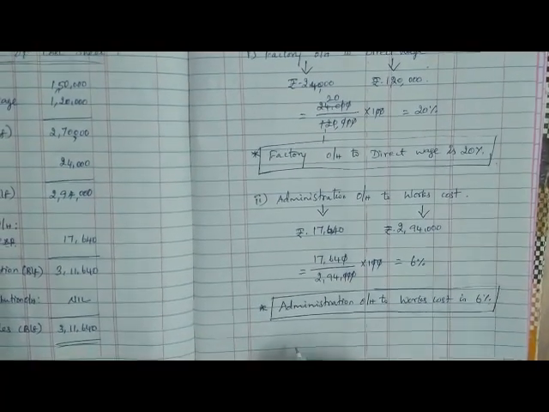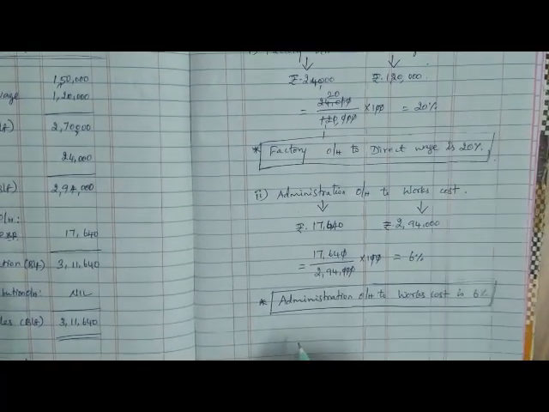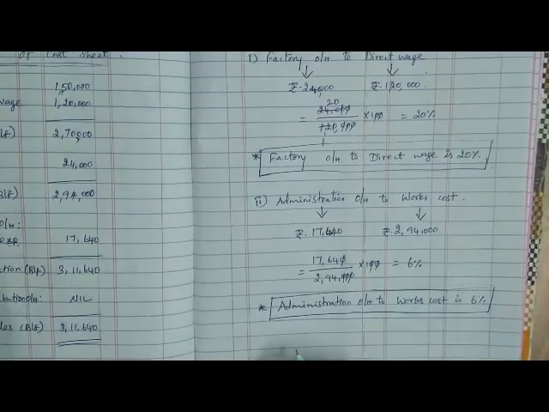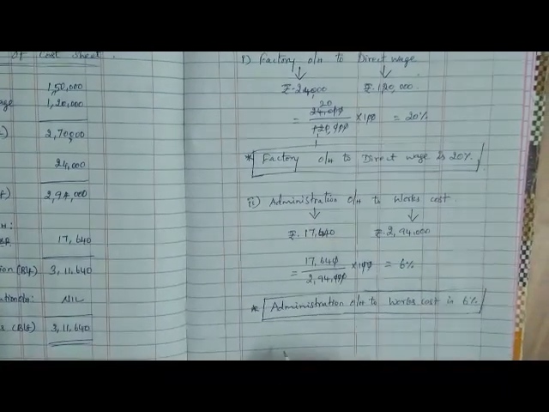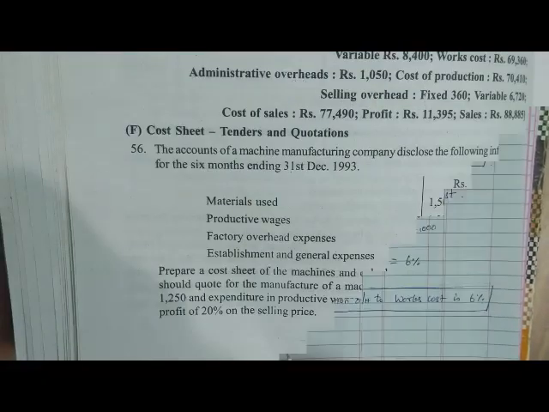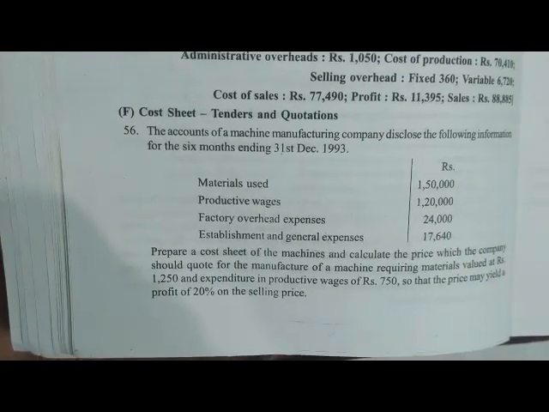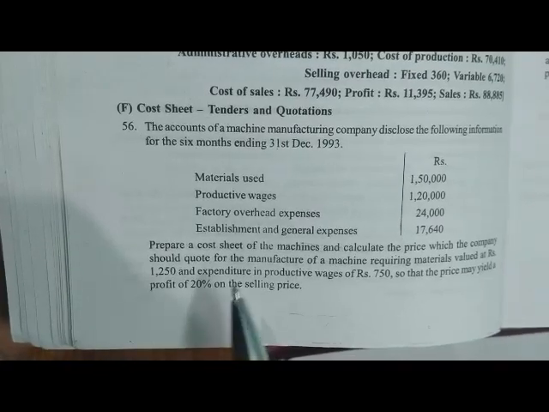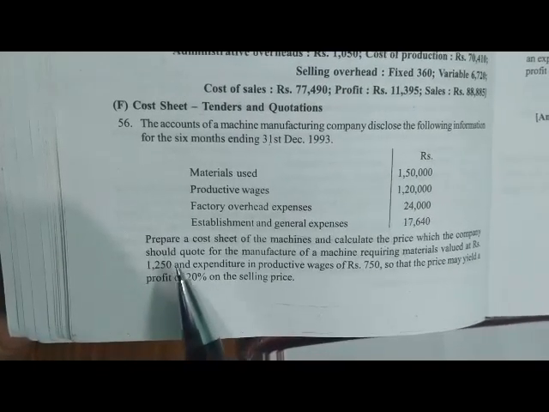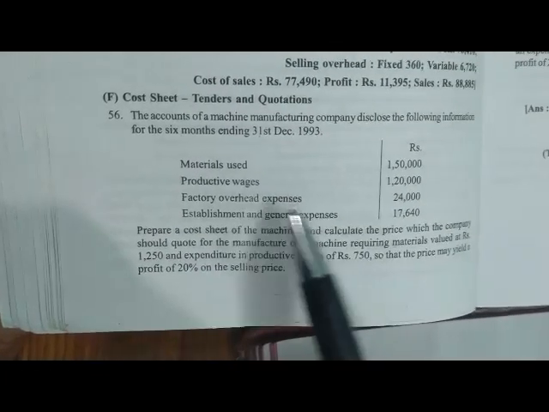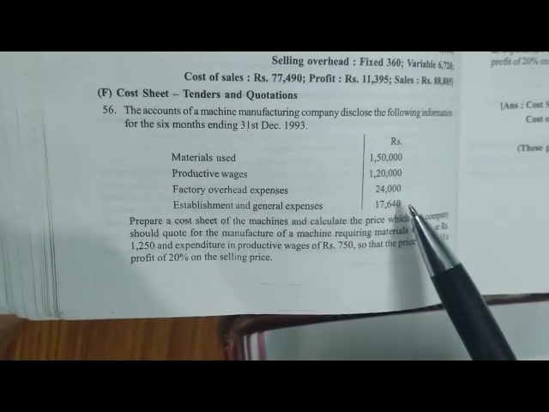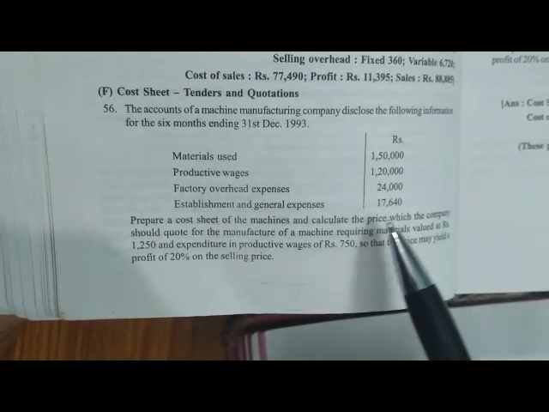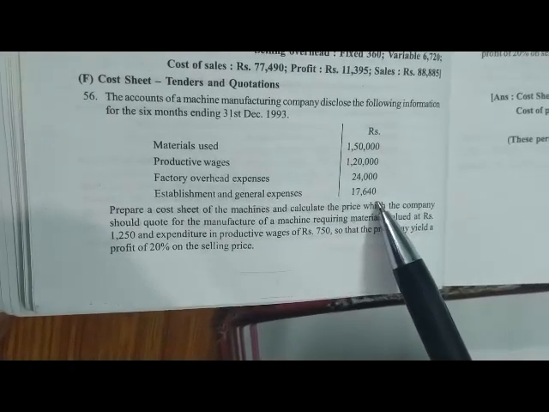So now we have to prepare a separate quotation for the work order in 31st December 1993. We have completed half of the information as asked in the sum. Prepare a cost sheet, based on material 1,50,000, productive wage 1,20,000, factory overhead 24,000, establishment and general expenses 17,640.